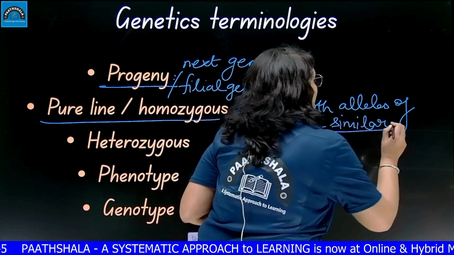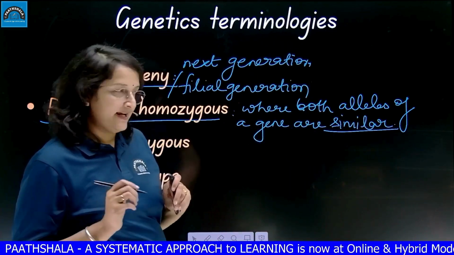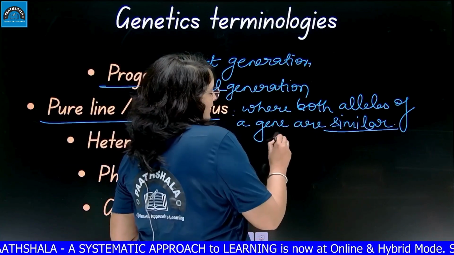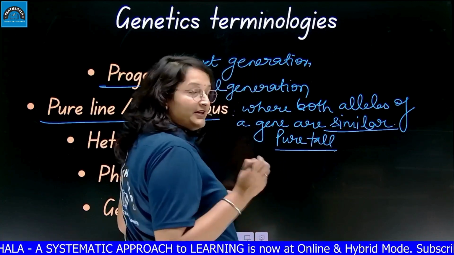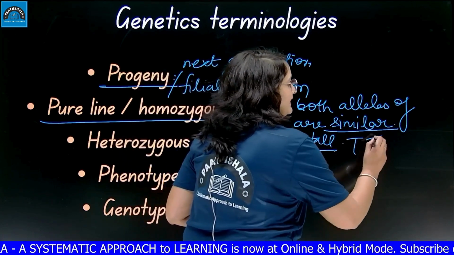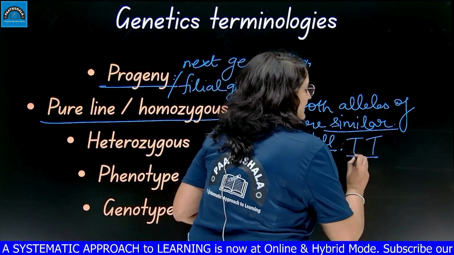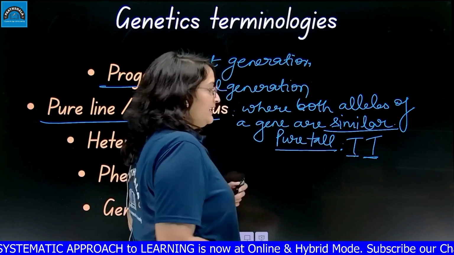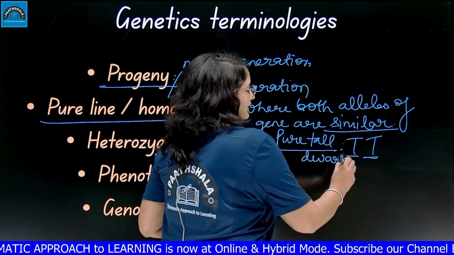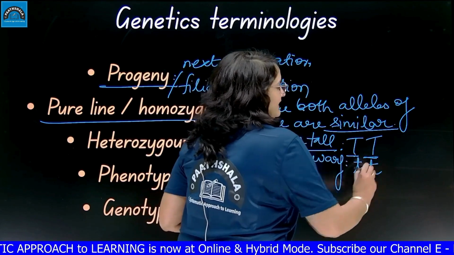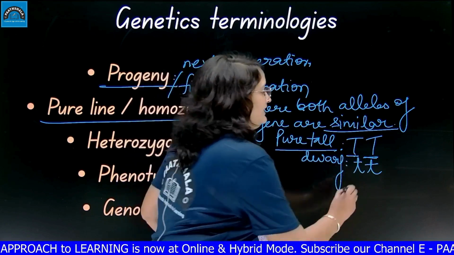When both the alleles are similar, we call it homozygous. Like if I say pure tall plant, right? So I will mention it as capital T, capital T. So both the alleles are same. If I say dwarf, it will be represented by small t, small t. Again, both the alleles are same.